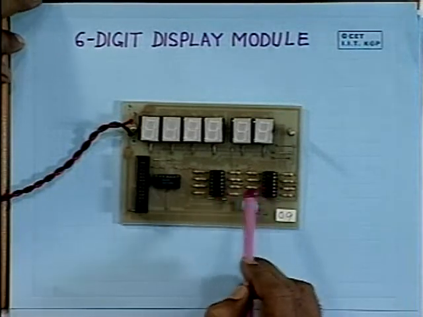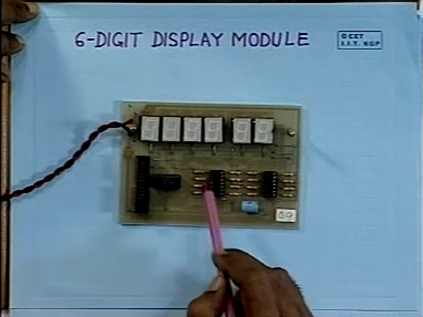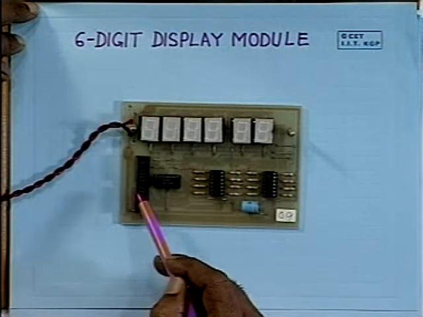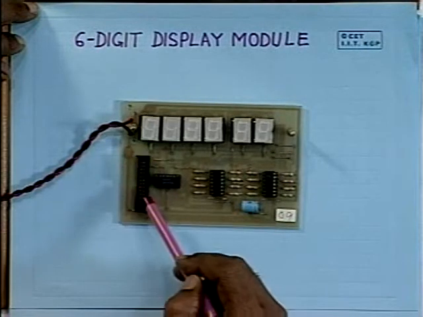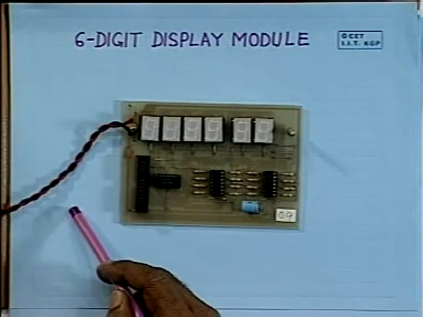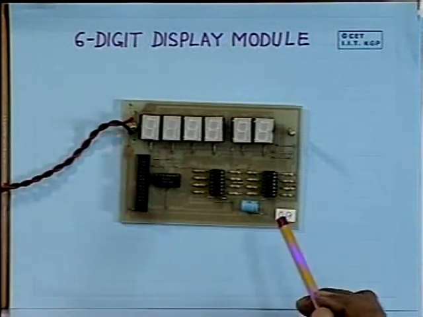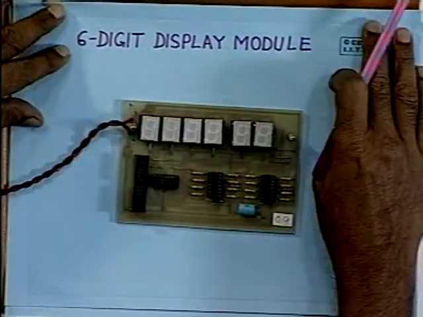These are the segment drivers and these are the resistors that I have shown, and through this connector you can connect to the port lines. This goes to the power supply lines, plus 5 volts and ground. So, this is how you can implement a microprocessor based system in modular form.